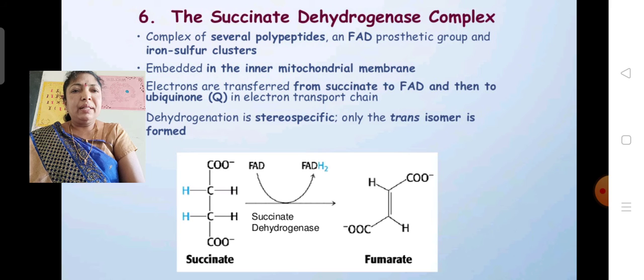Next reaction, the succinic acid is formed into fumaric acid in the presence of succinic dehydrogenase in which the hydrogen atoms liberated are taken by the FAD and formed into FADH2. So here FAD is reduced to FADH2 and this is the reaction.